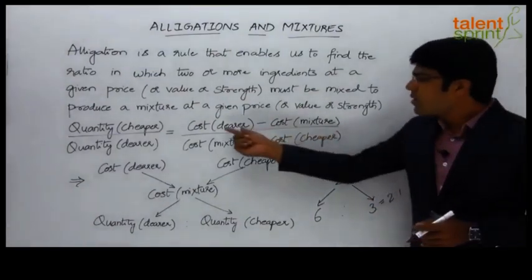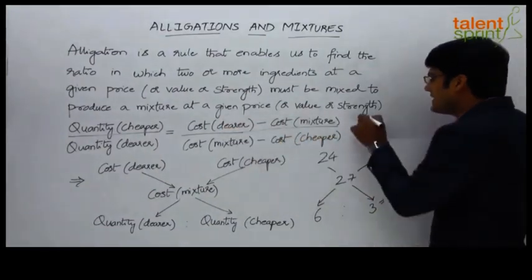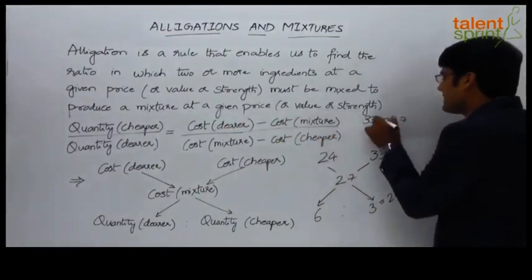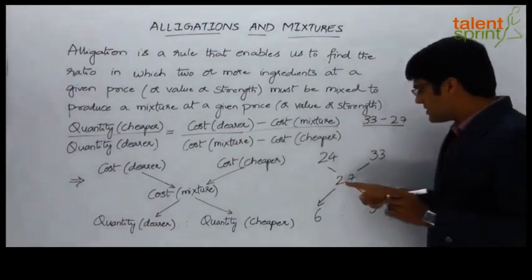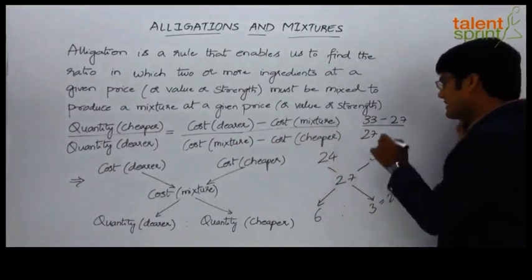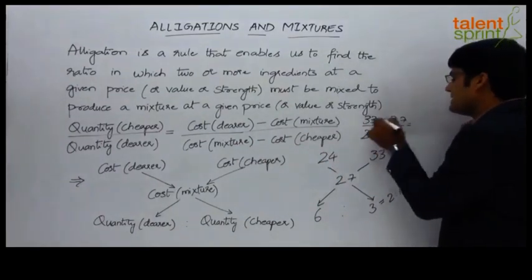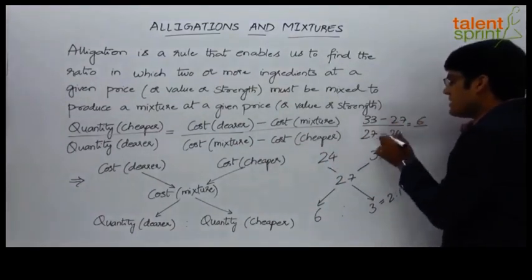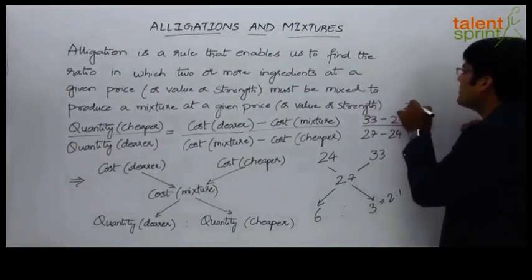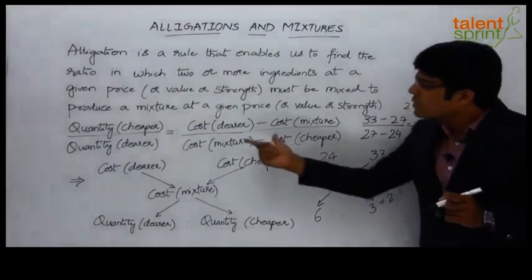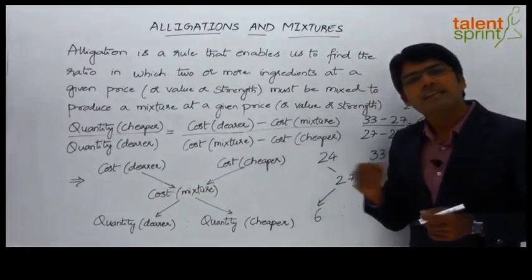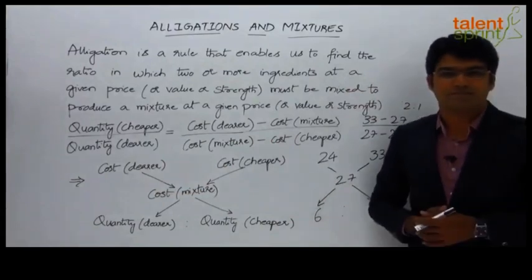For example, cost of the dearer, this is nothing but 33, minus the cost of the mixture, 27, divided by the cost of the mixture, 27, minus the cost of the cheaper quality of wheat, 24. This is again 33 minus 27, which is 6. 27 minus 24 is 3. So 6 by 3 is equal to 2:1. So either we can use the equation or the pictorial representation of the alligation rule to solve the questions based on mixtures.